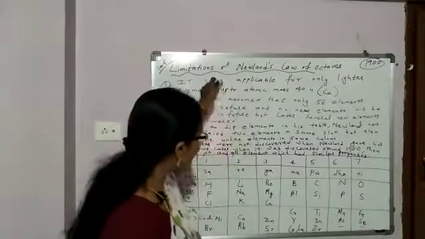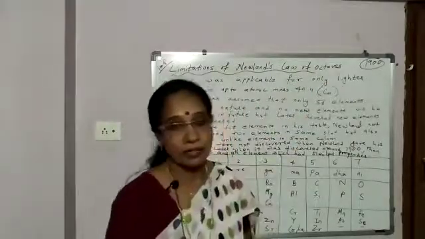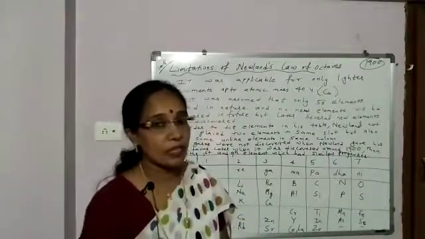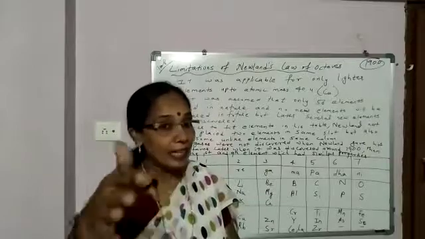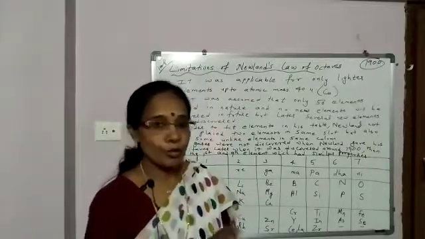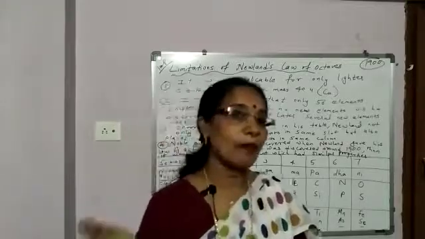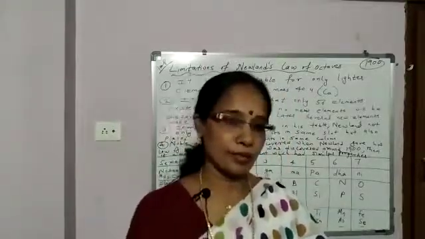So these are some of the disadvantages of Newlands' law of octaves, the system of classification. Because of these, the system of classification was rejected, and later on Mendeleev came forward to do the classification of elements. So students, in the next class I will discuss Mendeleev's system of periodic classification of elements. Okay.